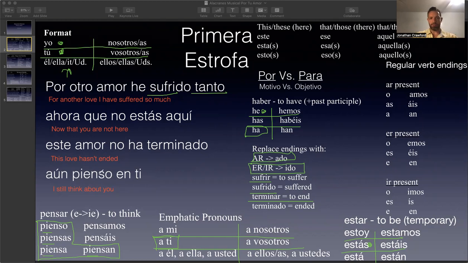So we say aún pienso en ti, means I still think about you. The ti is the middle one on the left, and so that's tú, which means you. A lot of times it'll be like para ti or a ti if it's an intransitive statement, but in this case you have to say en ti because it's the verb pensar, which is usually used with the preposition en. Just like in English, the verb to think is usually used with the preposition about.